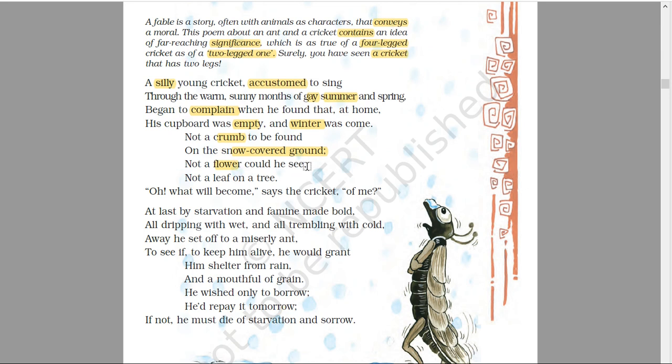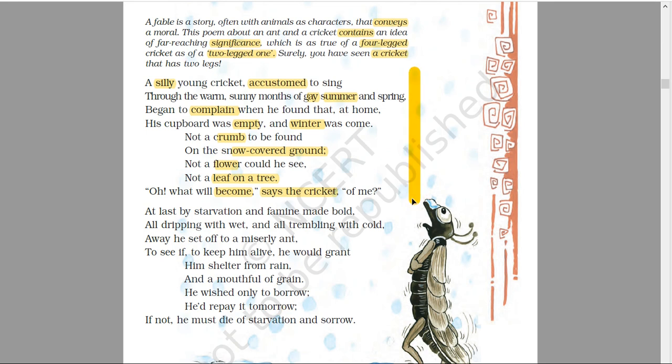He could not see even a flower or a leaf on a tree. Oh, what will become of me? And then the cricket says to himself, what is going to happen to me, to the cricket?